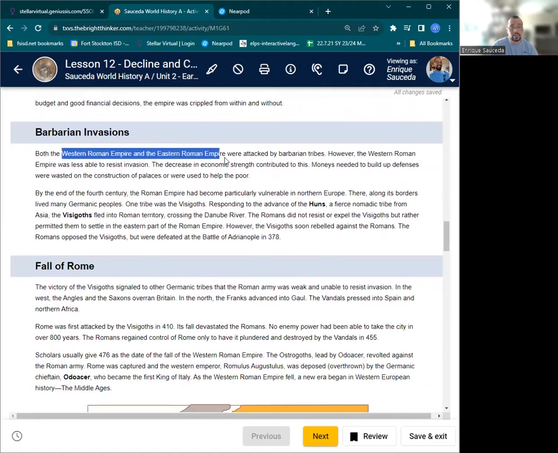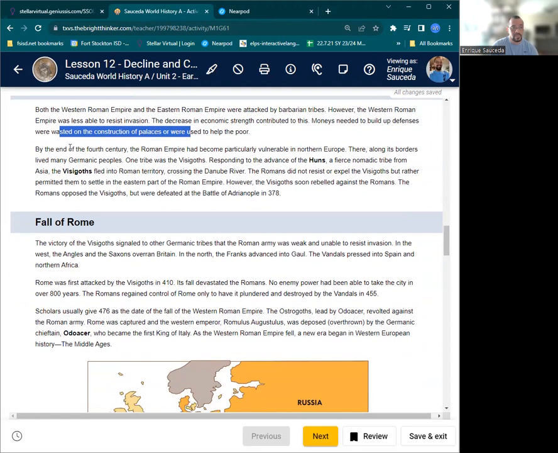Both the Western Roman and Eastern Roman Empire were attacked by barbarians. However, the Western Roman Empire was less able to resist invasion. The decrease in economic strength contributed to this. Monies needed to build up defenses were wasted on construction. By the end of the 4th century, the 300s, Roman Empire became particularly vulnerable in the north.